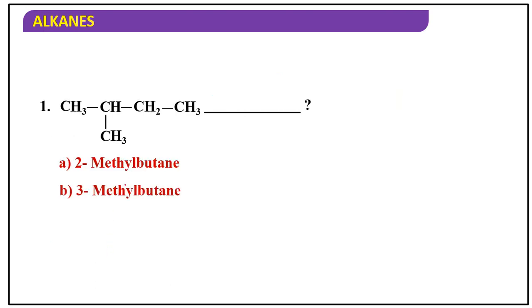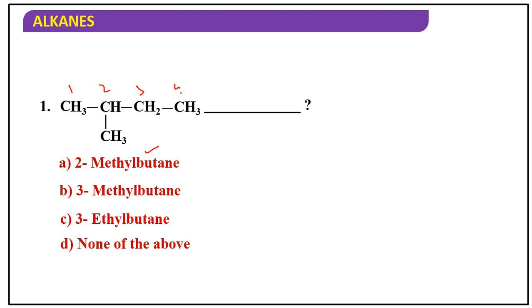Okay, some example. What is the name of this? 1 2 3 4, first of all butane, and 2-methyl butane, 2-methyl butane, lowest number. 1 2 3 4 is the correct, 1 2 3 4 the other way is wrong.